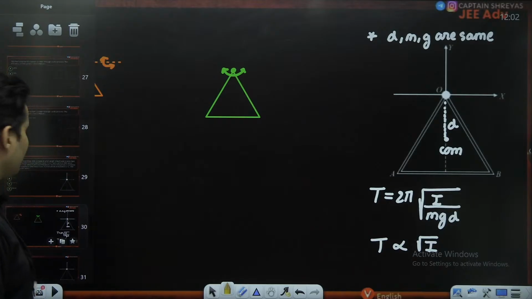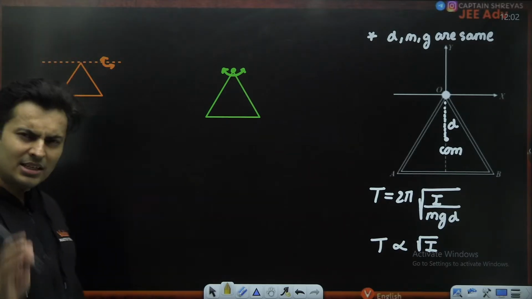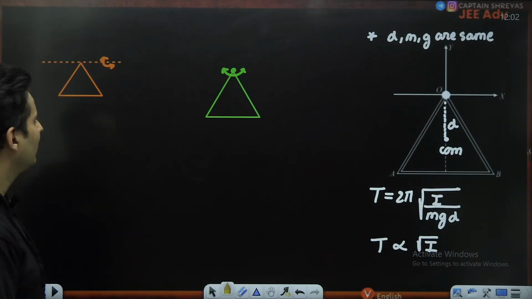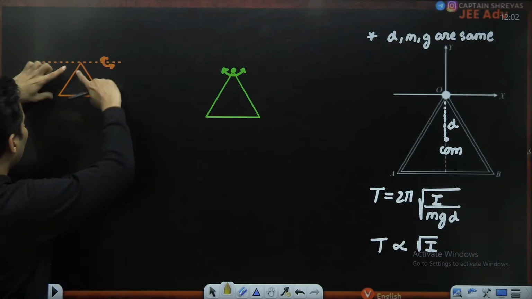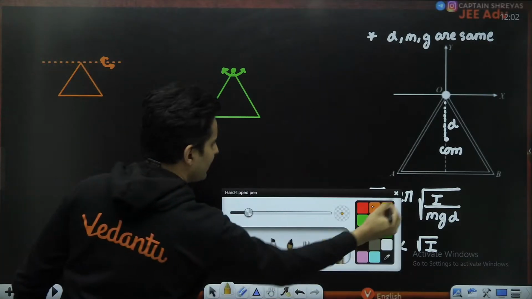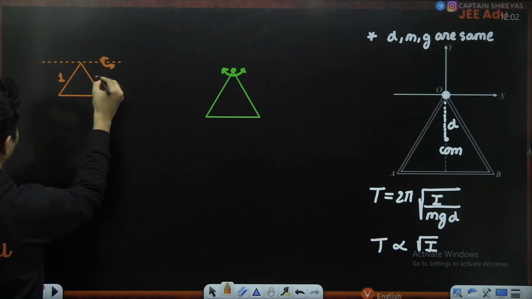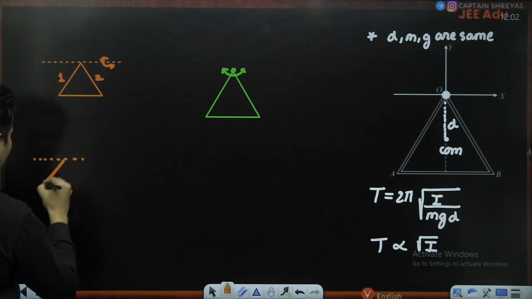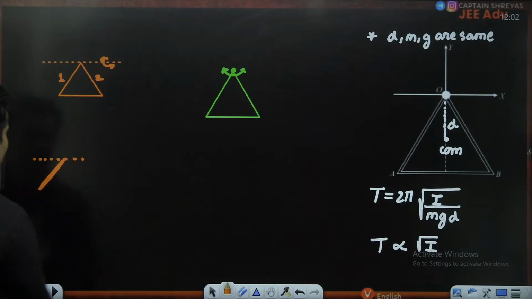See, I'll tell you what. How do I compare the moment of inertia? I'll just give you a hint because this is the last question. You think about it. When I rotate it like this, consider these two rods, rod number 1 and rod number 2. Both of them have the same moment of inertia.